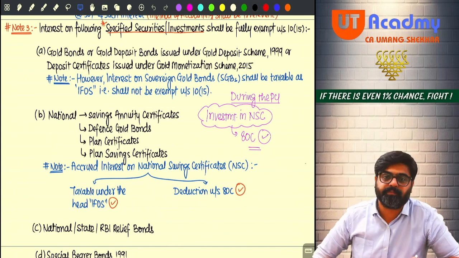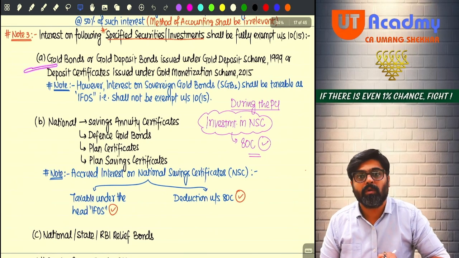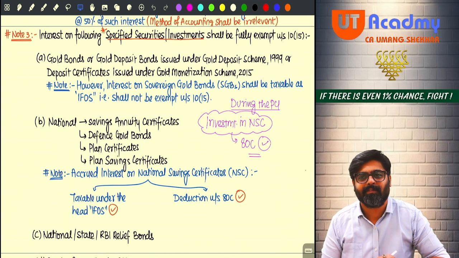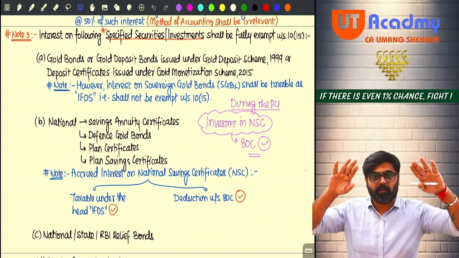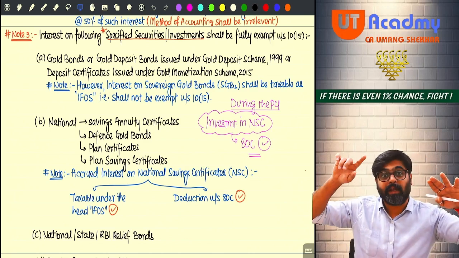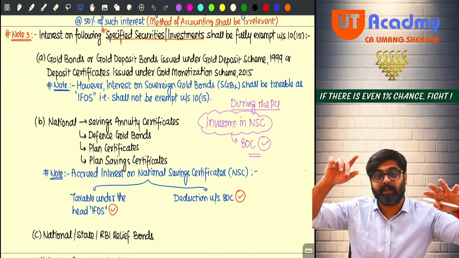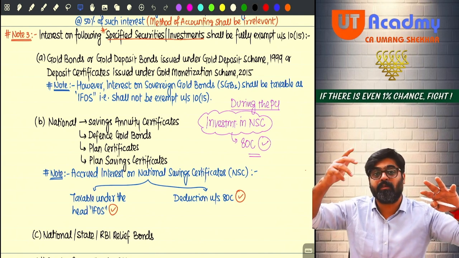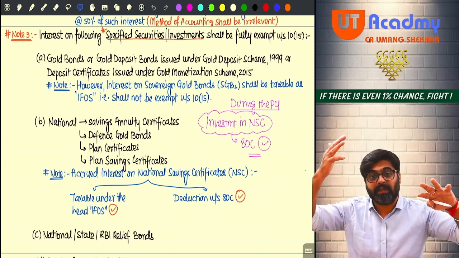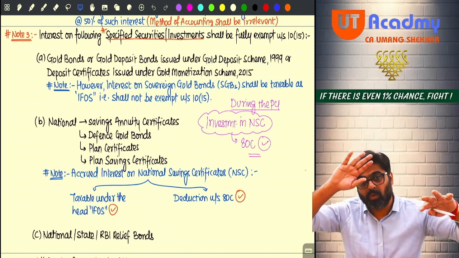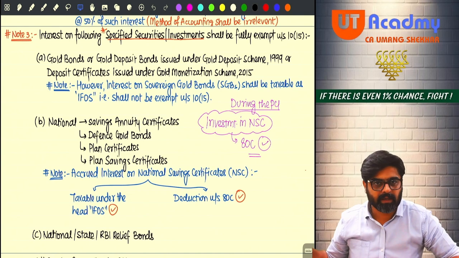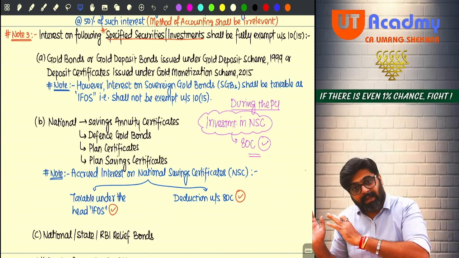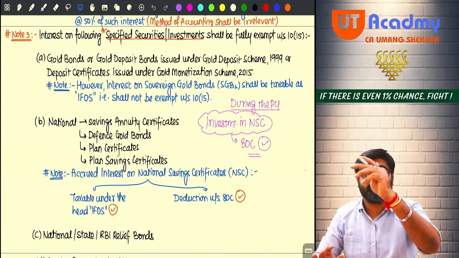Read this part. Have you heard about gold bonds? I had discussed them with capital gains. There were two types of gold bonds. Old gold bonds, 1977, 1980, 6.5%, 7% gold bonds, national defense gold bonds. The old gold bonds are not capital asset. If you transfer them, no capital gain arises, and any interest on those old gold bonds is fully exempt.